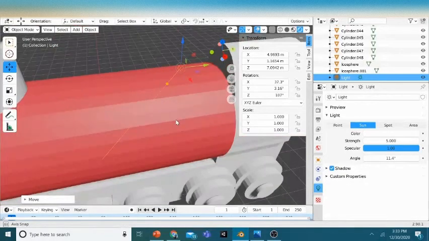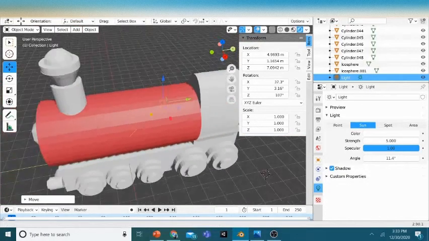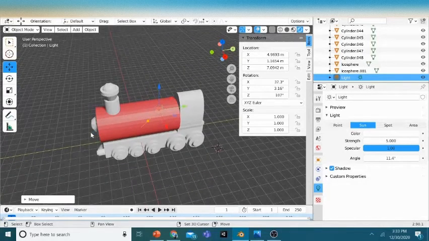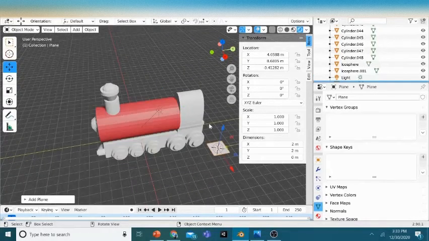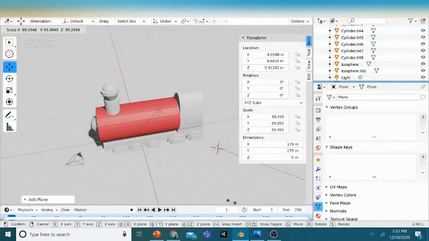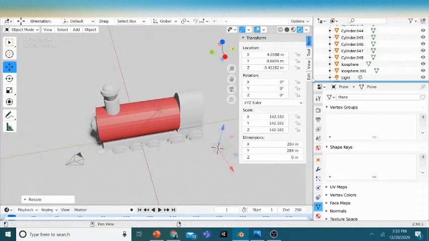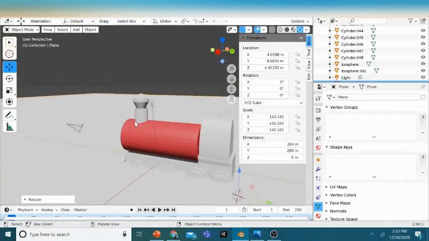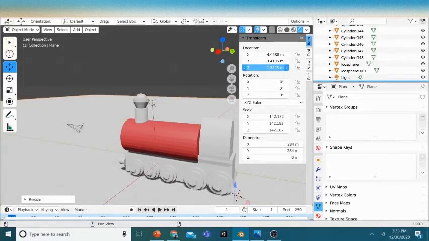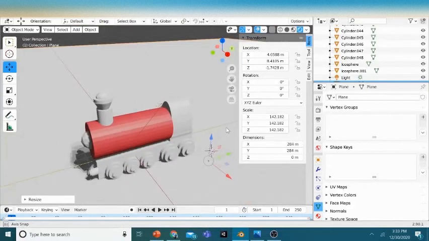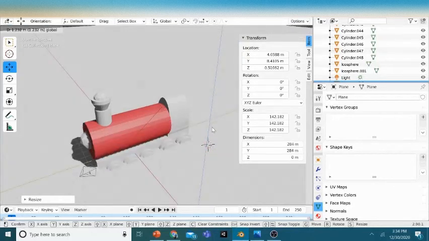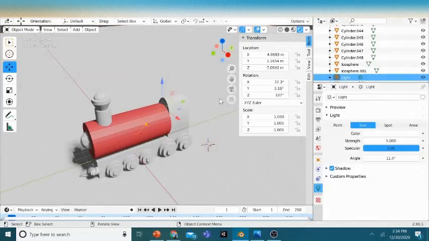And if you want a plane so that it looks realistic, I'll just go here and press Shift A and plane, and just press S and scale it wide. And you just take the whole thing on the Z axis, just a bit down. Now you can see those shadows are so realistic. So we'll just move it back, and then go to light.